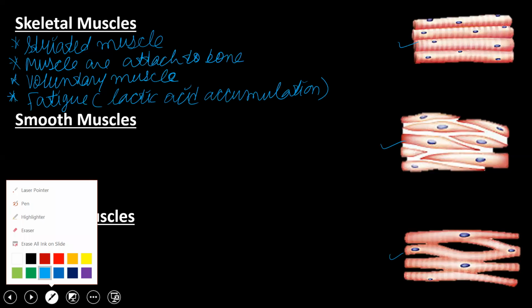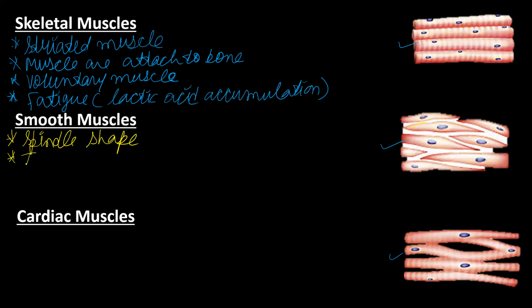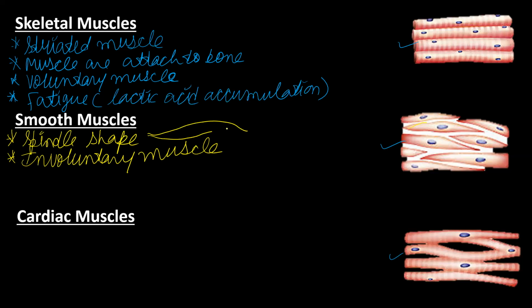While if we see the smooth muscles, you can see the shape. Its shape is a spindle shape, and they are involuntary muscles, meaning we cannot control their activity. So this is the spindle shape, as you can see in the figure.